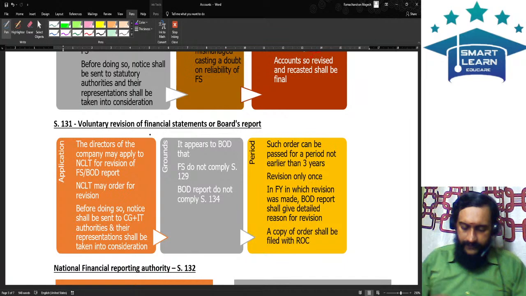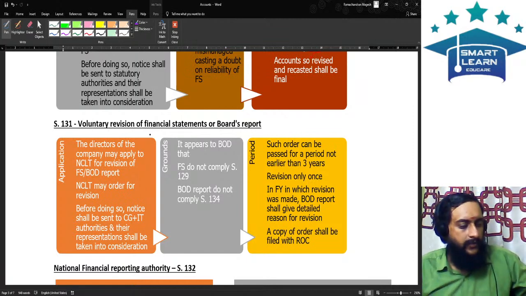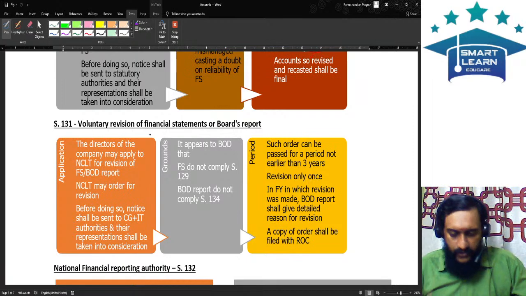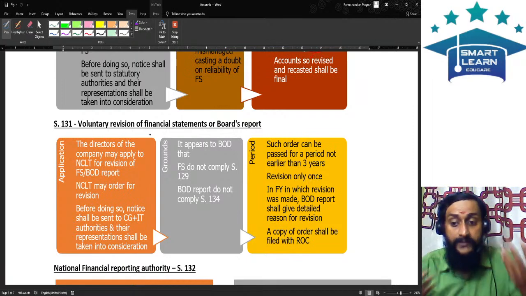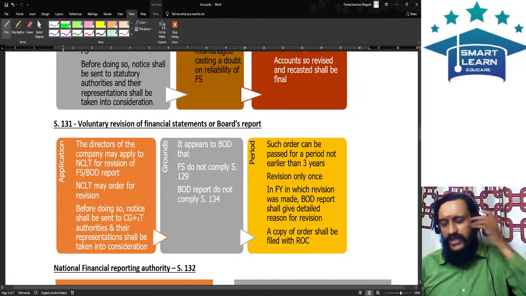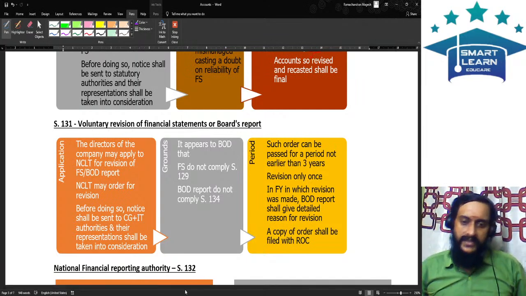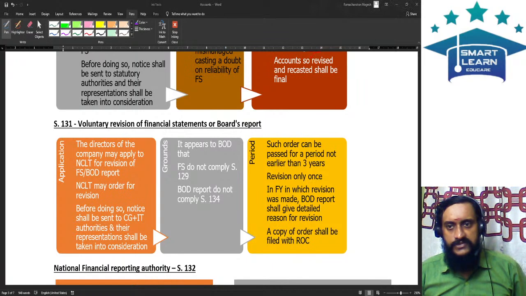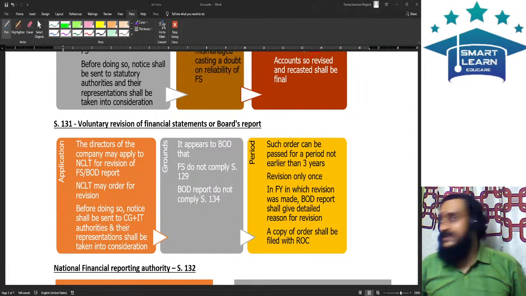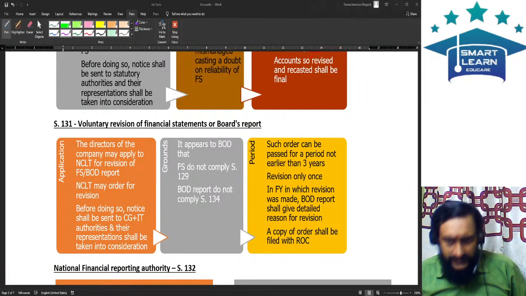By revision, we mean where you have not complied with some provisions of the law. More importantly, the disclosure requirements. So you have not complied with the provisions of the law, more importantly the disclosure requirements. But therefore, now you can make an application saying that, sir, please allow us to revise the financial statements. There is no substantial change in the books of accounts. There is no substantial change in all the entries. All entries are proper, but some disclosures are not made properly. Therefore, you apply for a revision in the financial statement.